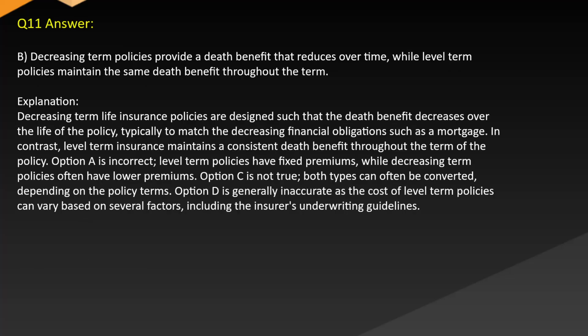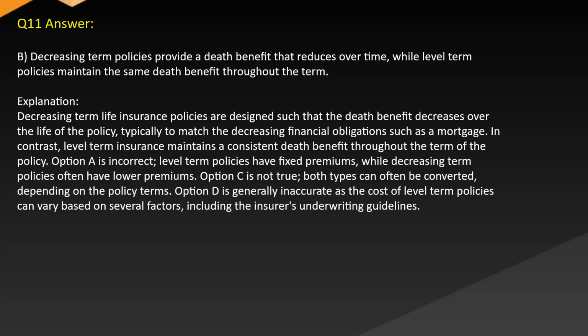Answer: B. Decreasing term policies provide a death benefit that reduces over time, while level term policies maintain the same death benefit throughout the term. Explanation: Decreasing term life insurance policies are designed such that the death benefit decreases over the life of the policy, typically to match decreasing financial obligations such as a mortgage. In contrast, level term insurance maintains a consistent death benefit throughout the term of the policy.